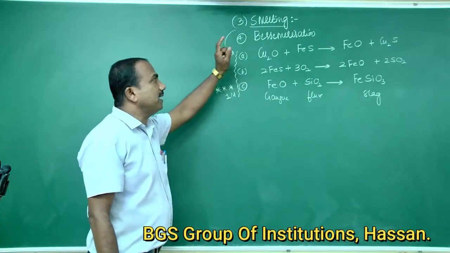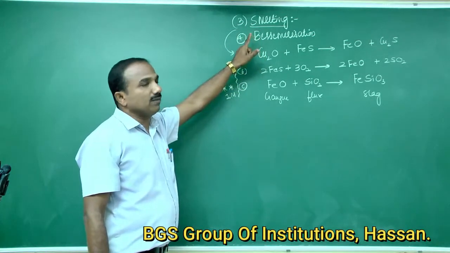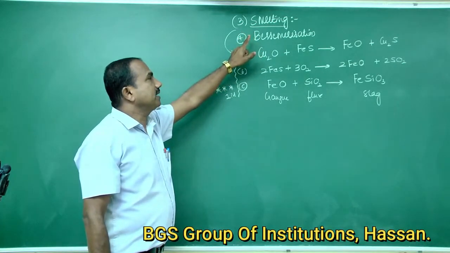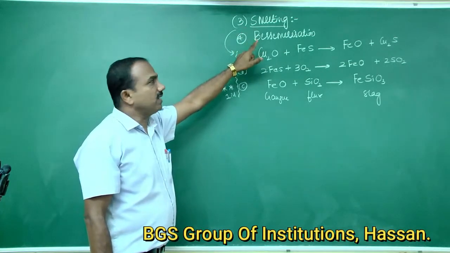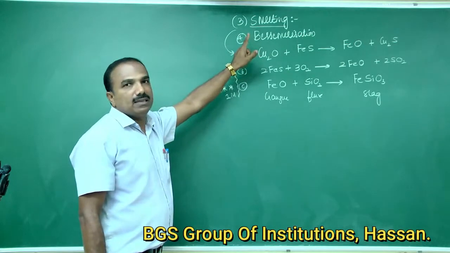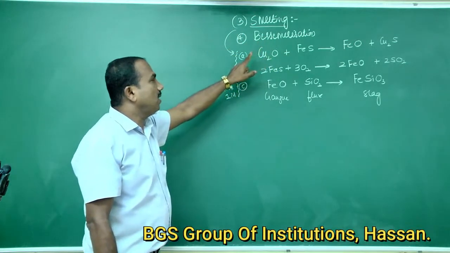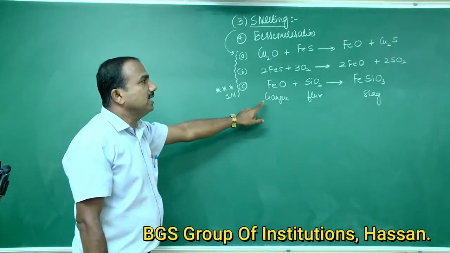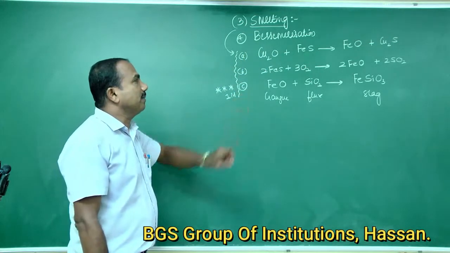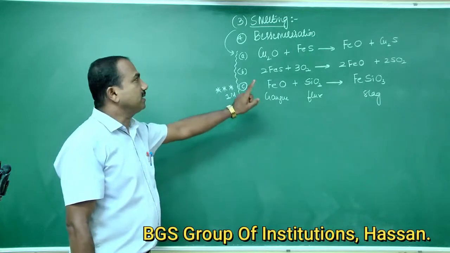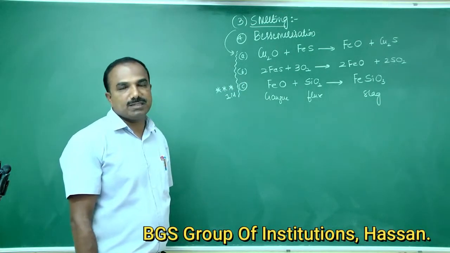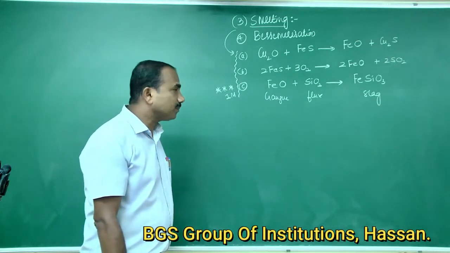The concentrated ore is mixed with coke and silica, and it is transferred into a small blast furnace. The mixture is heated by passing a hot air blast, and these three chemical reactions take place.